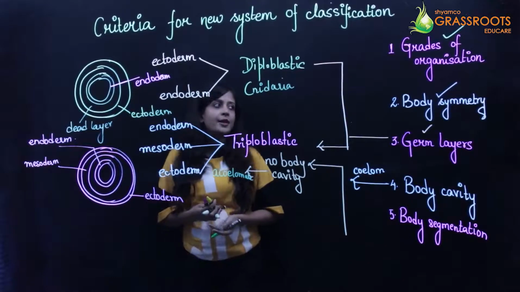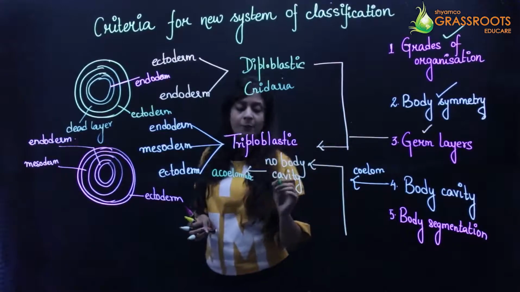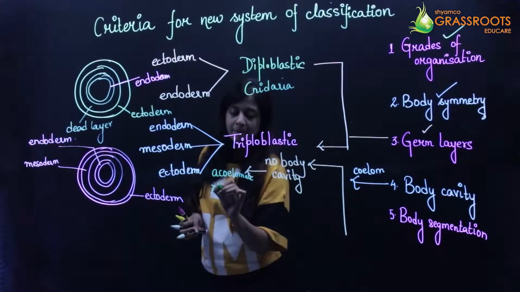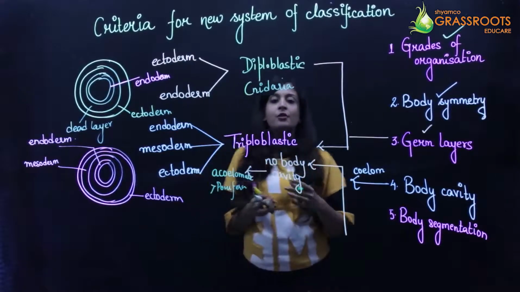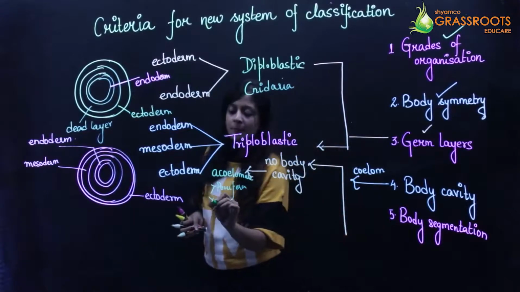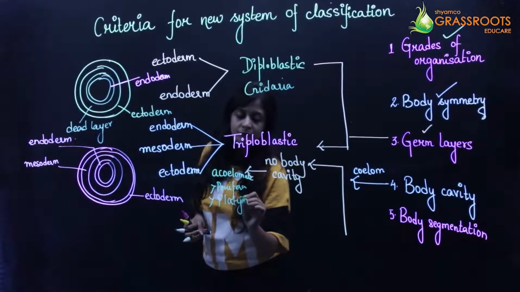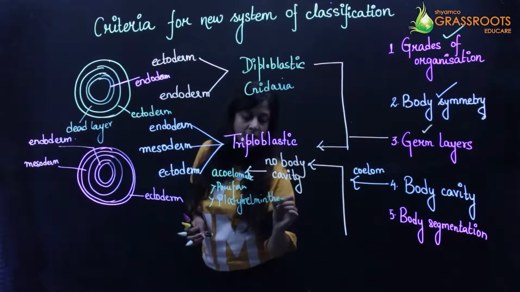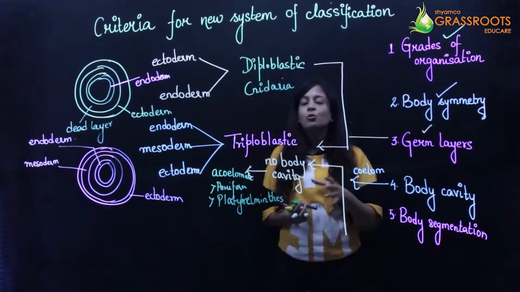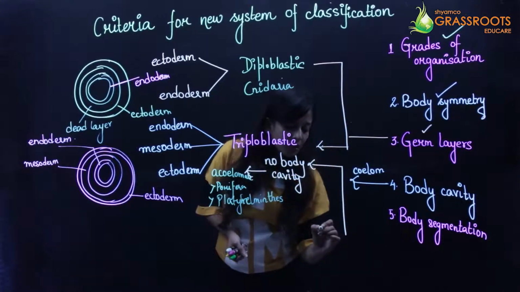For example, the animals which belong to this are porifera. Then your next one, which is हम लोग जो flatworms बोलते हैं, that is your platyhelminthes. All these belong to your acoelomate.